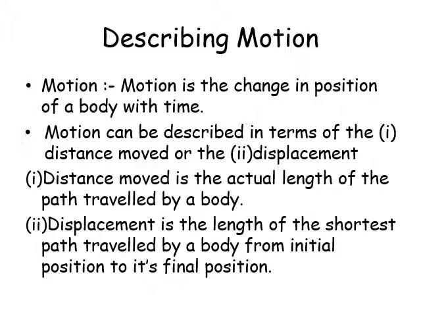So, defining distance. Distance moved is the actual length of the path traveled by a body, actual length. And displacement is the length of the shortest path traveled by a body from initial position to its final position.